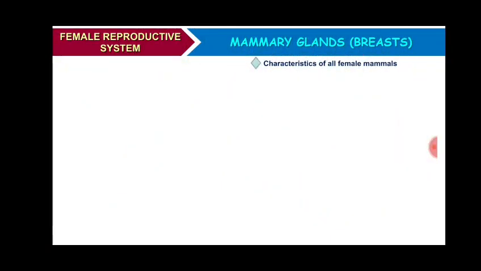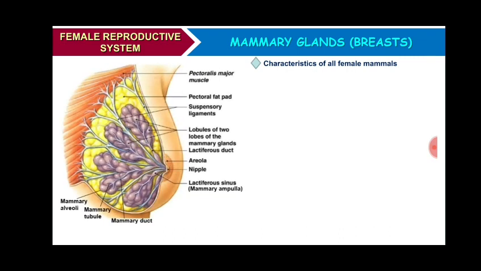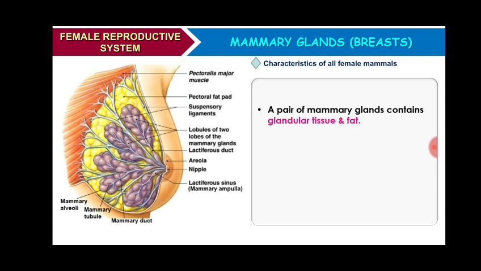So the fourth part of female reproductive system are mammary glands or breast. Mammary glands are the characteristic features of all the female mammals. They are paired structures of breast that contain glandular tissues and some amount of fats.